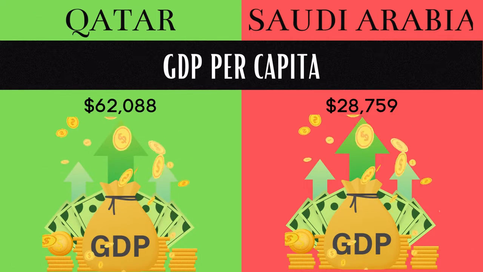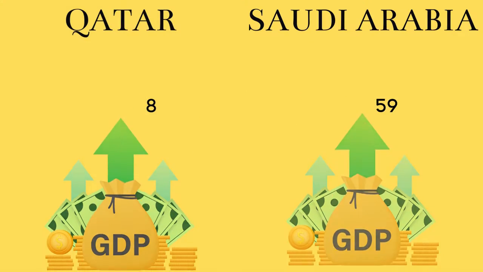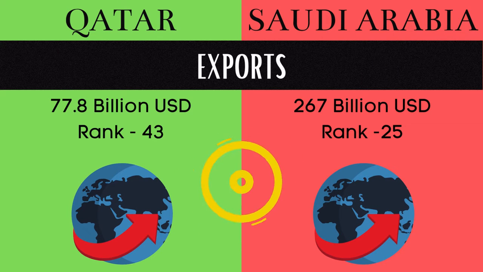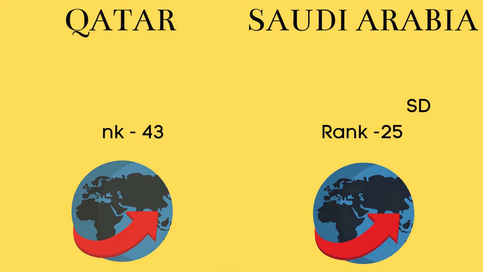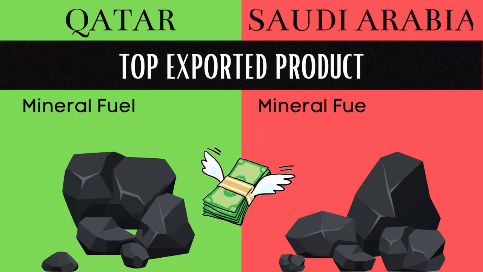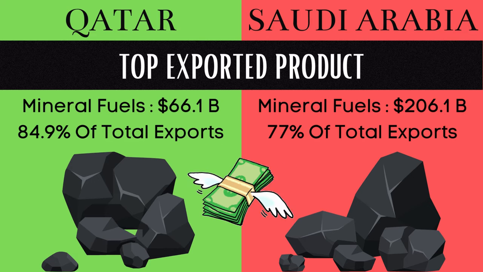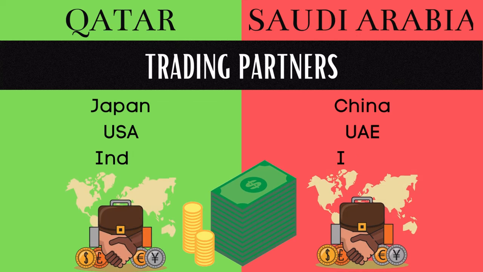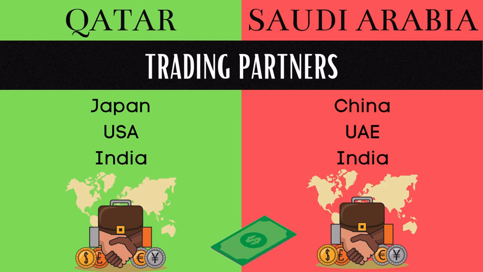GDP per capita of Qatar is $62,088, and it's $28,759 in Saudi Arabia. Exports value of Qatar is 77.8 billion, and it's 267 billion in Saudi Arabia. Top exported product of both Saudi Arabia and Qatar is mineral fuels. Japan, USA and India are the trading partners of Qatar, and China, UAE and India are the trading partners of Saudi Arabia.